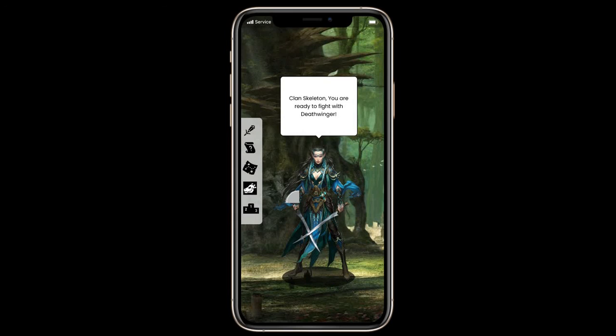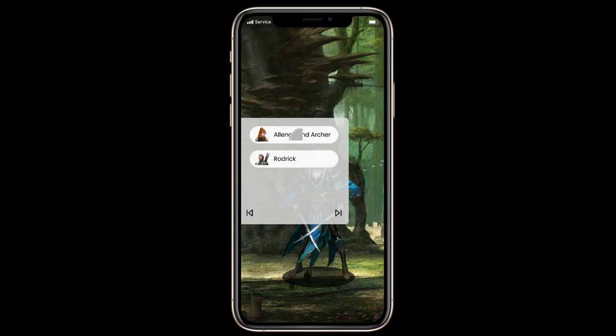Now the user is seeing instructions for the fight with the Lord. Here the user needs to choose one of the released champions for the battle. In this screen, the user can choose the champion. Let's say the user picks the first one, and by pressing this button we will see the battle screen.